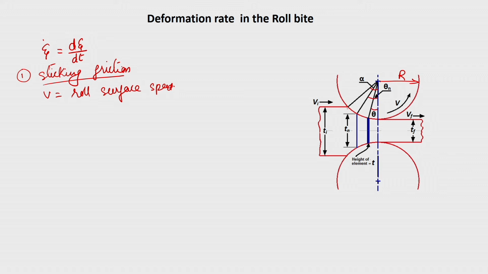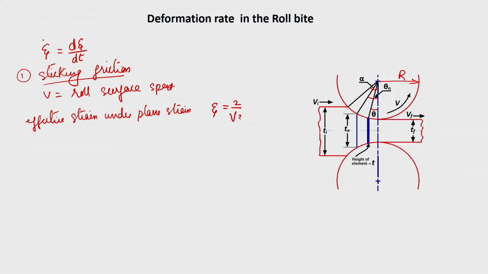So, the effective strain under plane strain condition is equal to 2 by root 3 into log T f by T i. That is the effective strain which you are going to get.